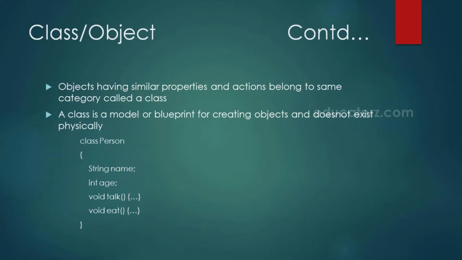Let us take one more example. Suppose I want some shirts to be stitched by a tailor. First of all, the tailor takes the measurements and makes a plan for the shirt according to the measurements. He may also draw a model shirt in his book. This plan or model is nothing but a class. Following this model, he stitches the shirts which we can wear. So these shirts are called objects.